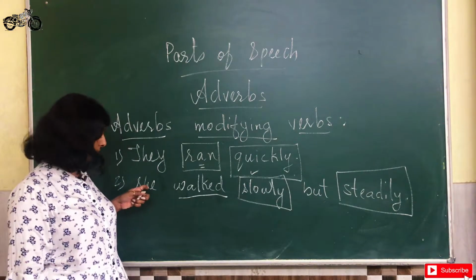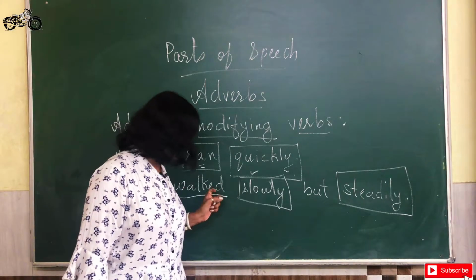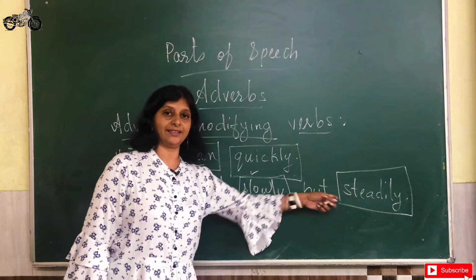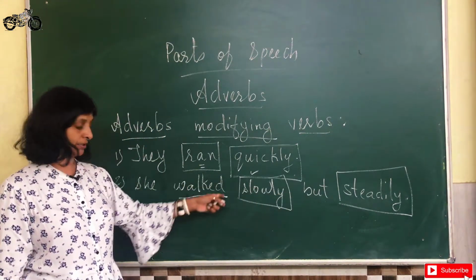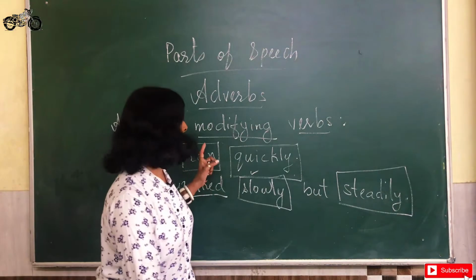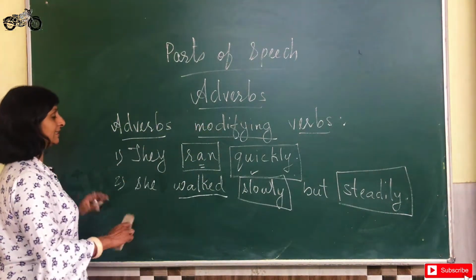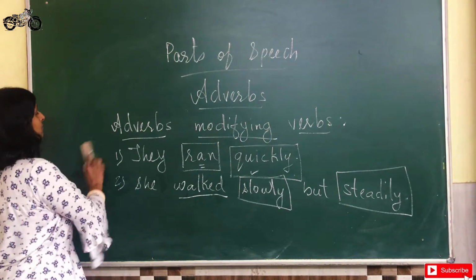They are not talking about her, they are talking about her way of walking, and therefore she walks slowly and steadily. Slowly and steadily are adverbs modifying the verb walked. So this is how we see adverbs modifying verbs. Now let us see, this was our first one. Now let us look at the second one.